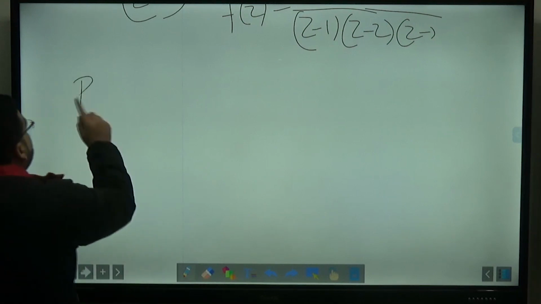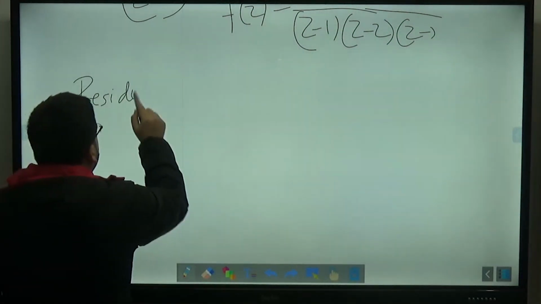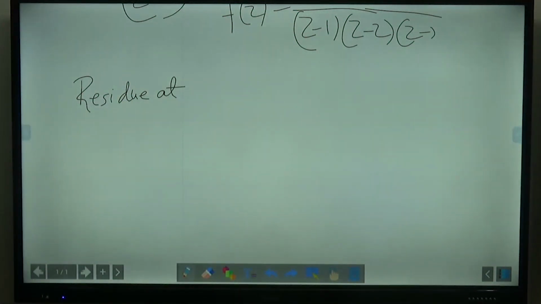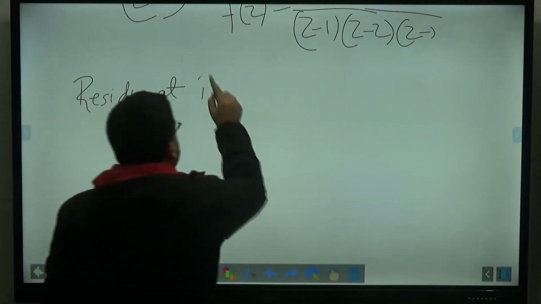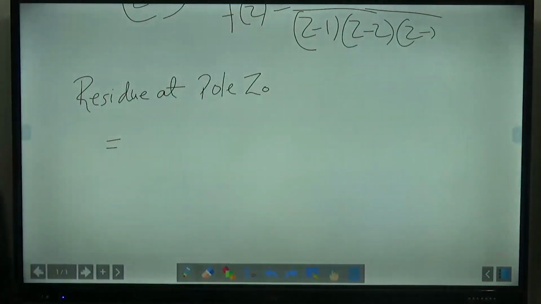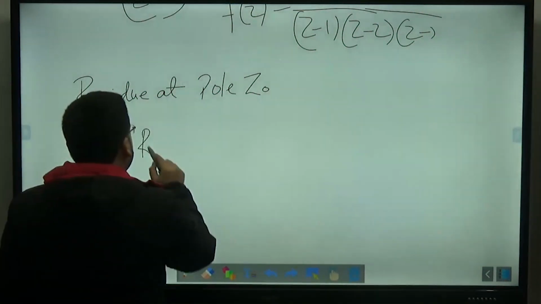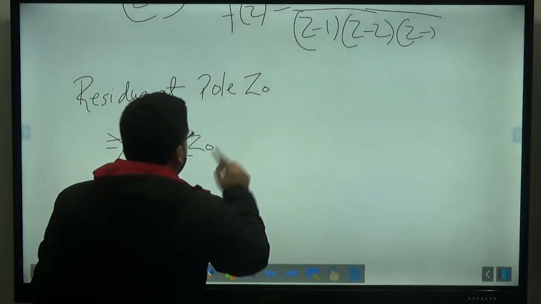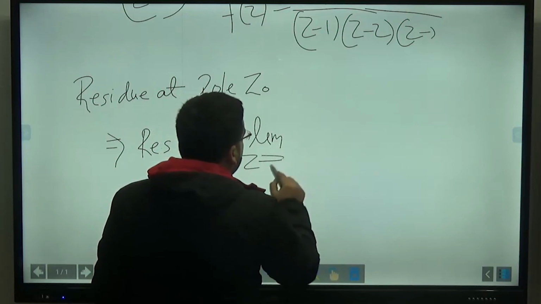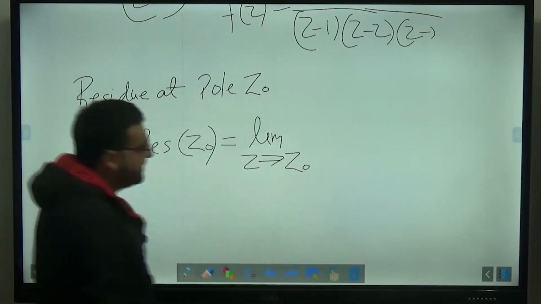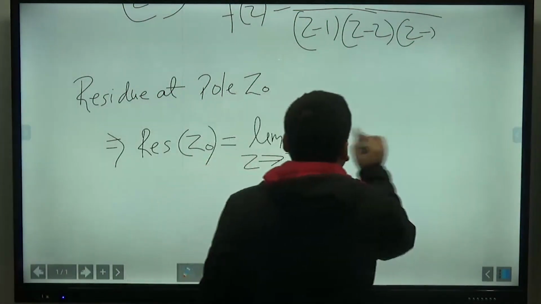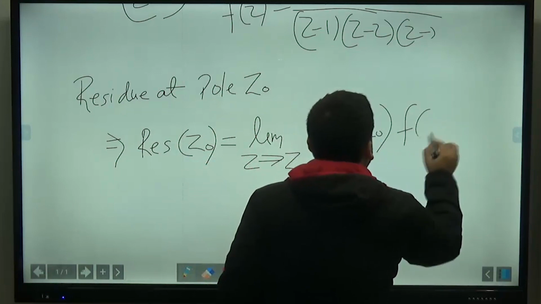So the residue at pole z naught is equal to the limit z tending to z naught of z minus z naught times f of z.